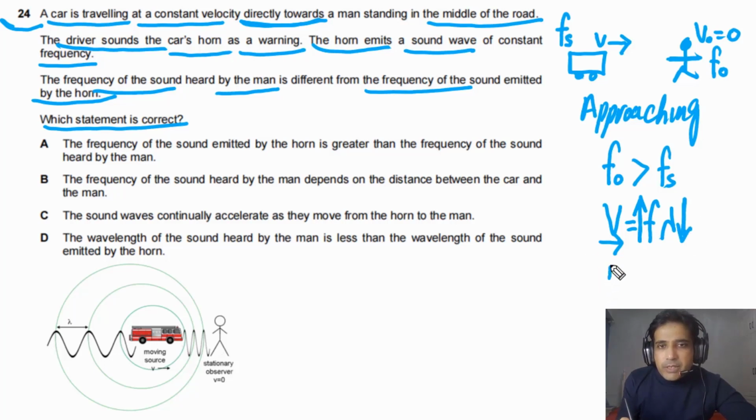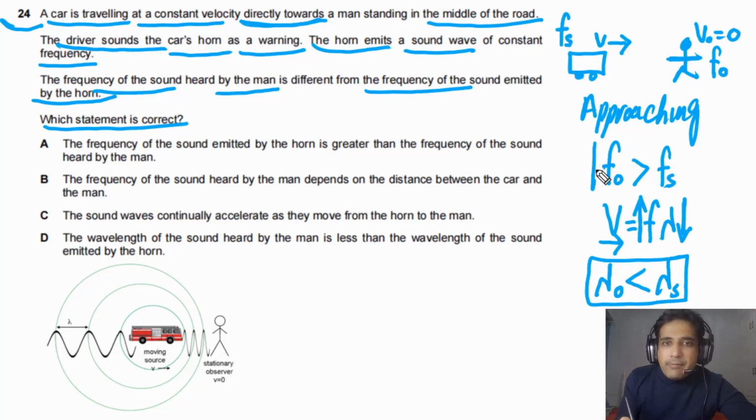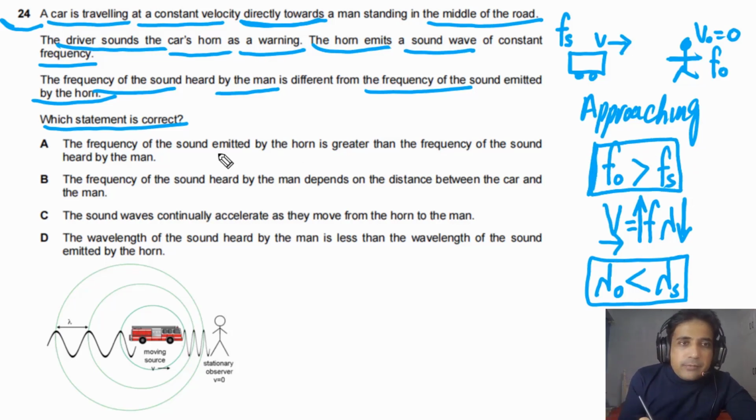So simply we can say in this case lambda observed will be smaller than lambda of the wave produced by the source. Now we have an understanding of these two things, how frequency will change and how lambda observed will change. So we can find the answer.